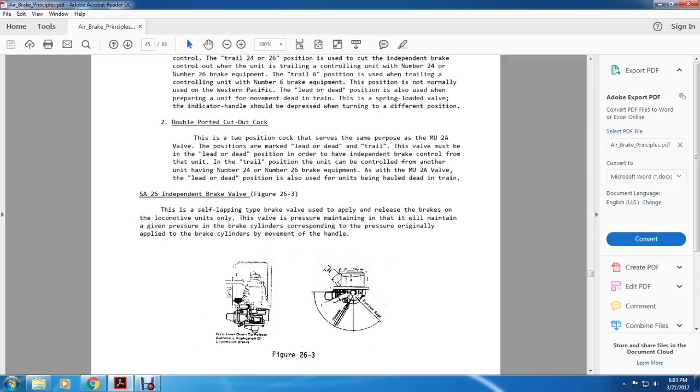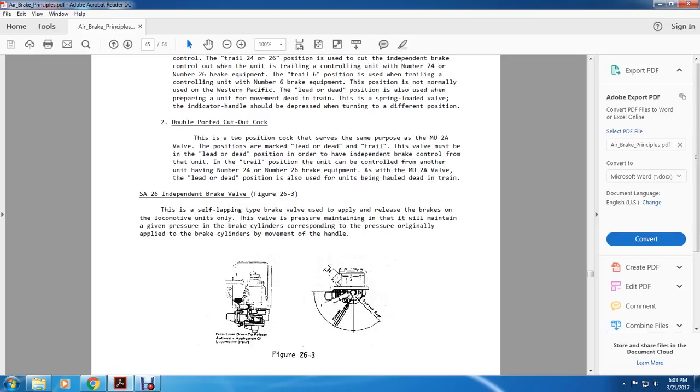Alright, double-ported cutout cock. The two-position cutout serves the same purpose as the multiple unit 2A valve. The positions are marked lead or dead, or trail. The valve must be in the lead or dead position in order to have independent brake control of the unit. The trail position is for a unit controlled with another unit having number 2, 4, or 2, 6 brake equipment. As with the multiple 2A valve, the lead dead position is used for a unit being hauled dead in trail.